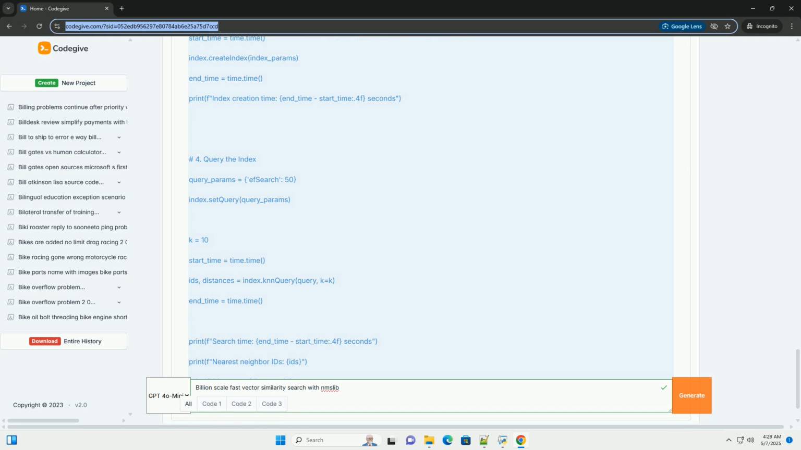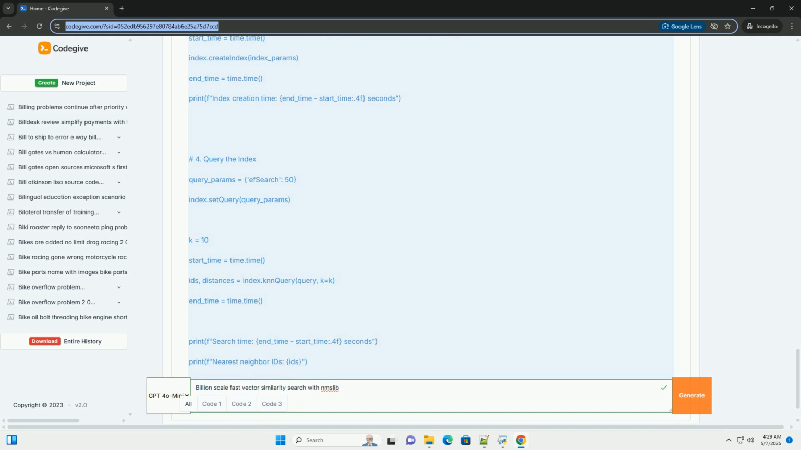Query time versus indexing time trade-off. Some algorithms are faster to build an index but slower to search, and vice versa. Accuracy versus speed trade-off. You can tune parameters to favor either higher accuracy or faster search. Data distribution. The distribution of your data can affect the performance of different algorithms. 4. Practical example with NMSLIB. Let's walk through a Python code example using NMSLIB and HNSW.